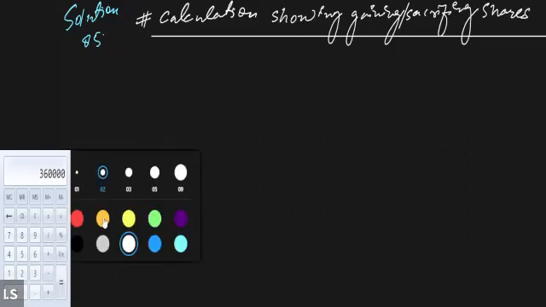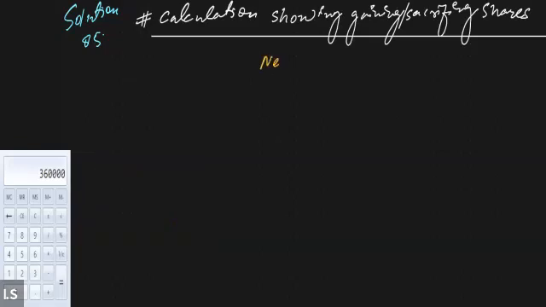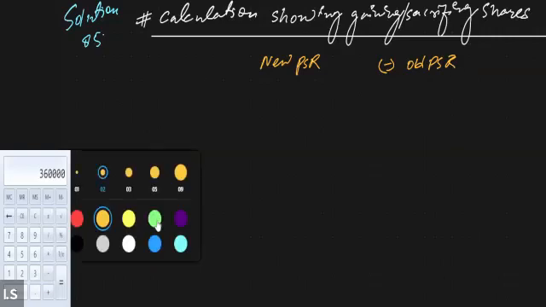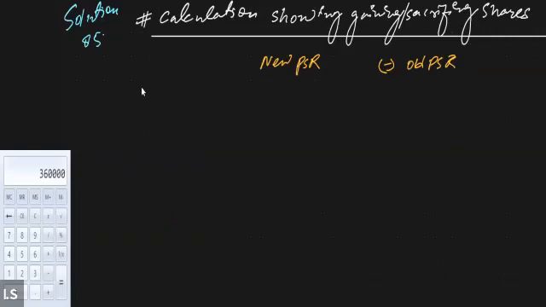Okay, so the formula for finding out the gaining and sacrificing shares is very simple: the new profit sharing ratio, the new PSR, minus the old PSR. This is the formula. I hope every one of you remembers this, right? Yes, sir.